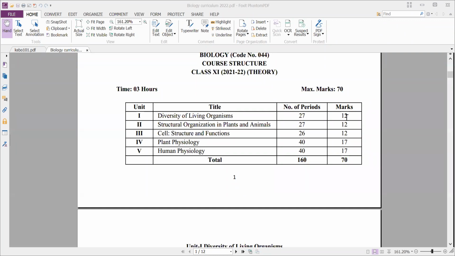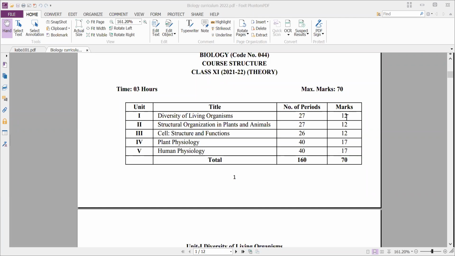And next, coming to unit 3. Unit 3 is cell structure and functions. It also comprises 3 chapters: the cell, the fundamental unit of life; biomolecules; and the third chapter, cell cycle and cell division.